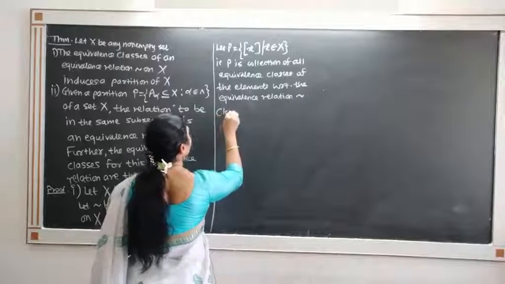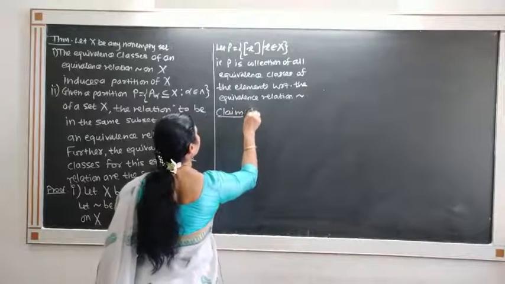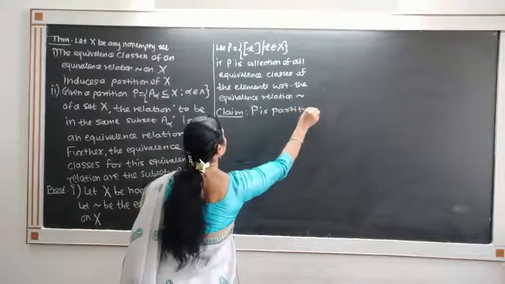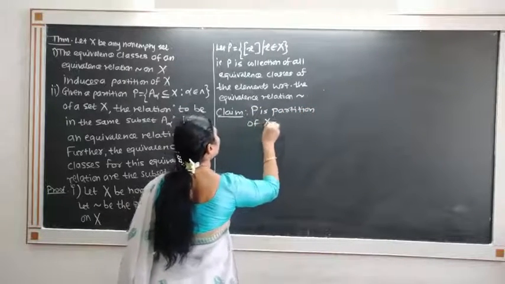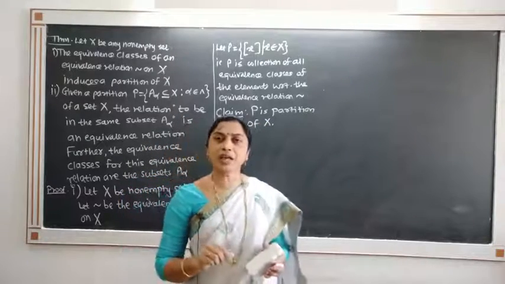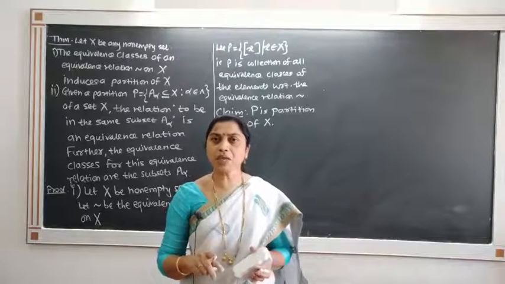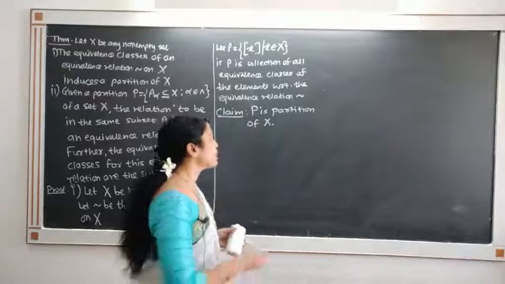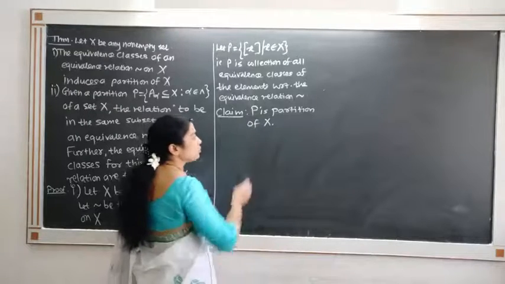We claim that this P is a partition of X. Means we want to show that P is a pairwise disjoint collection of subsets of X whose union is the whole set X. So firstly we prove that union.